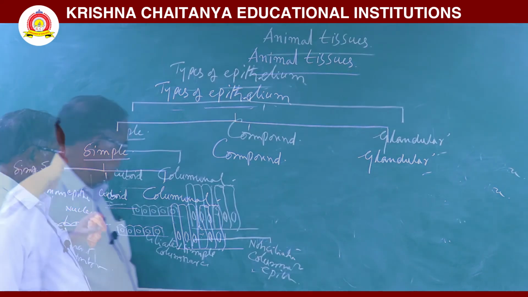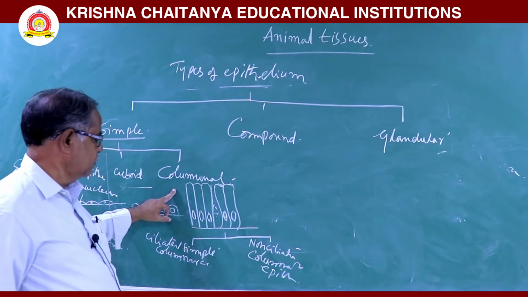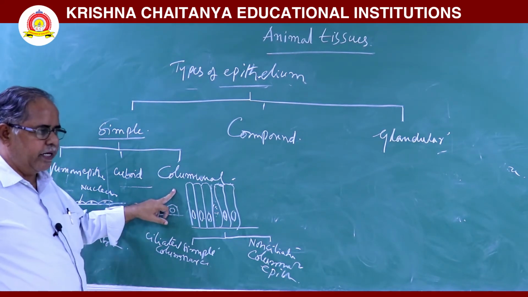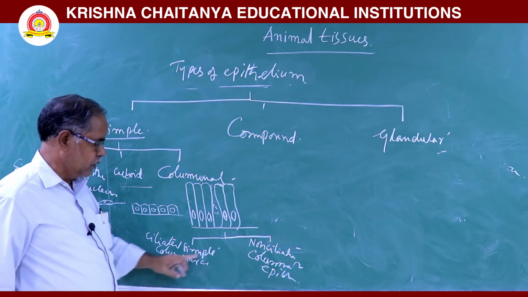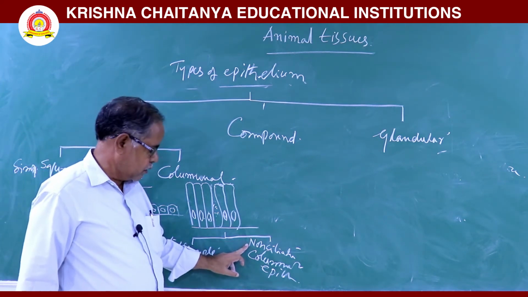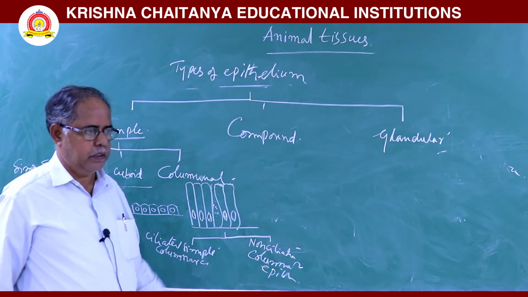Next, this columnar epithelium is classified into two types. One is ciliated simple columnar epithelium. The second one is non-ciliated columnar epithelium.